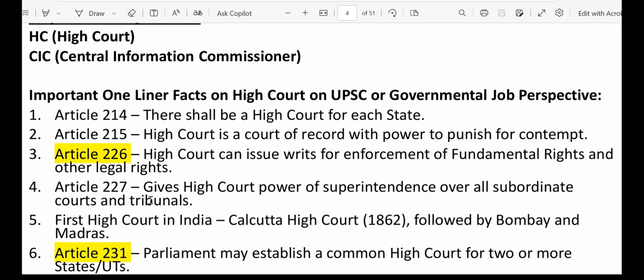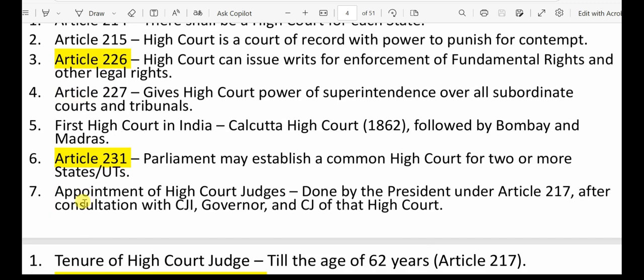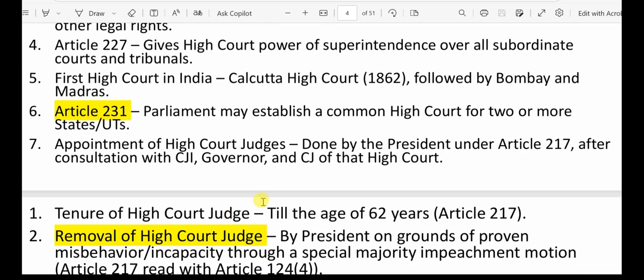One example is Punjab and Haryana High Court, which covers both Punjab and Haryana states along with the Union Territory of Chandigarh. Similarly, Bombay High Court covers Maharashtra, Goa, Daman and Diu and Dadra and Nagar Haveli. Then Madras High Court covers the state of Tamil Nadu and the Union Territory of Puducherry. Next, the President appoints the High Court judges under Article 217, based on consultation with the Chief Justice of India, the Governor of that state, and the Chief Justice of that High Court. High Court judges normally serve till the age of 62 years. That is also as per Article 217.